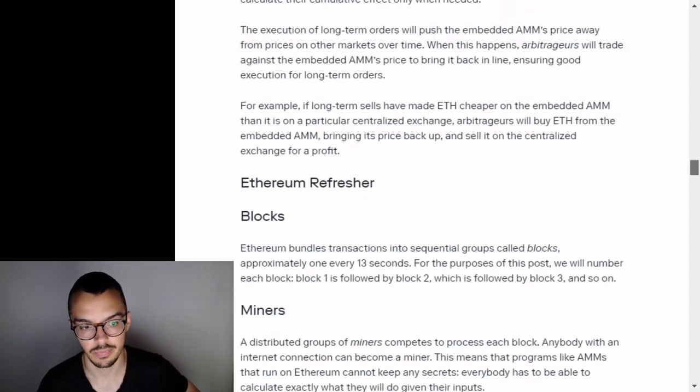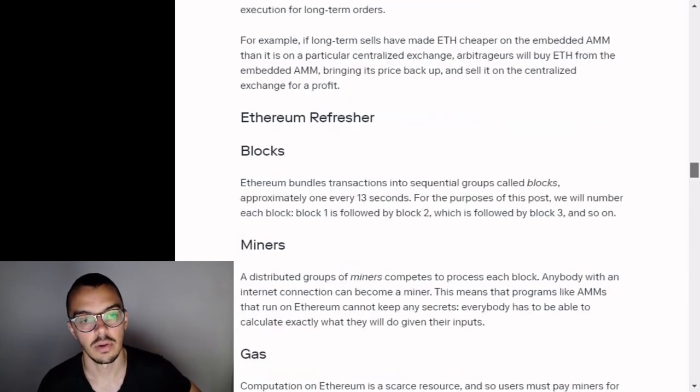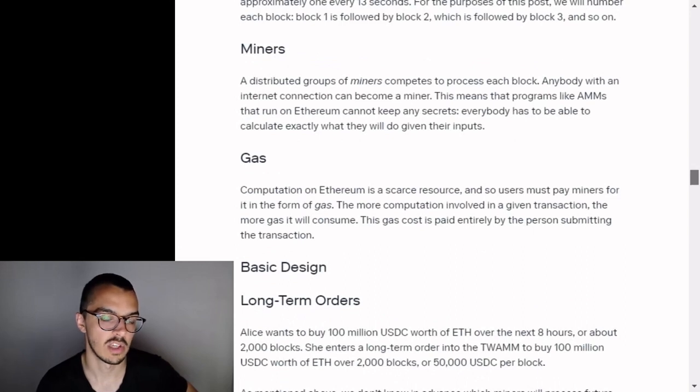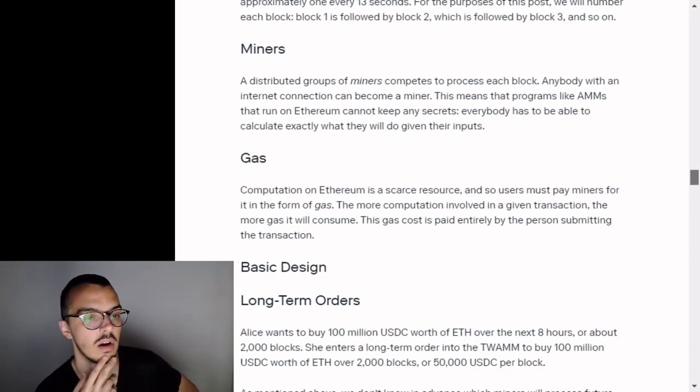Ethereum refresher. Blocks. Ethereum bundles transactions into sequential groups called blocks, approximately one every 13 seconds. For the purpose of this post, we will number each block. Block 1 is followed by block 2, which is followed by block 3, and so on. Miners. A distributed group of miners competes to process each block. Anybody with an internet connection can become a miner. This means that programs like AMMs that run on Ethereum cannot keep any secrets. Everybody has to be able to calculate exactly what they will do given their inputs.